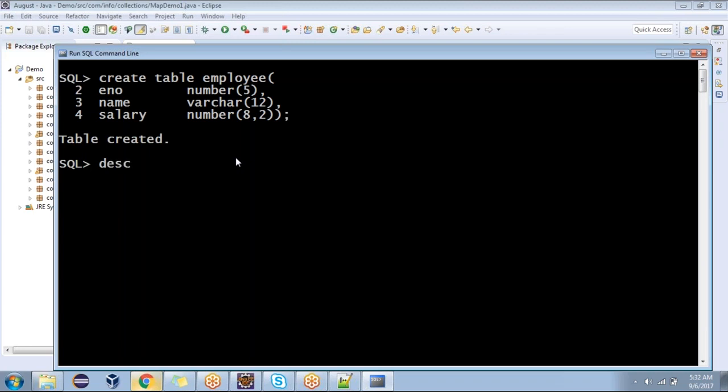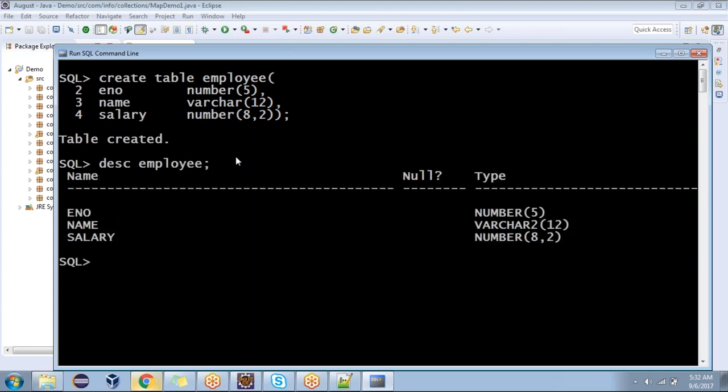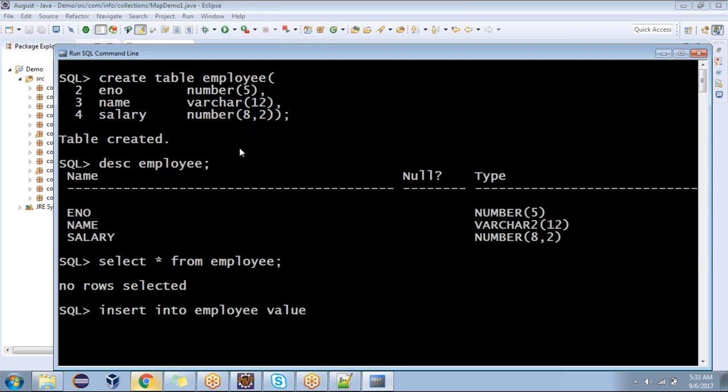Table created. You want to see the table description. Describe employee. Now you want to see the data. What is the query? Select star from employee. Records? No. I want to insert. Look at now. Insert into employee values 101.